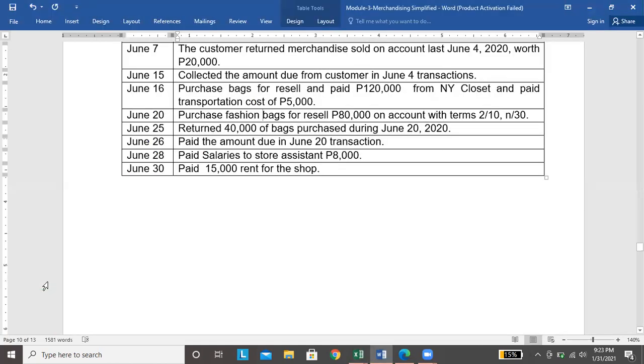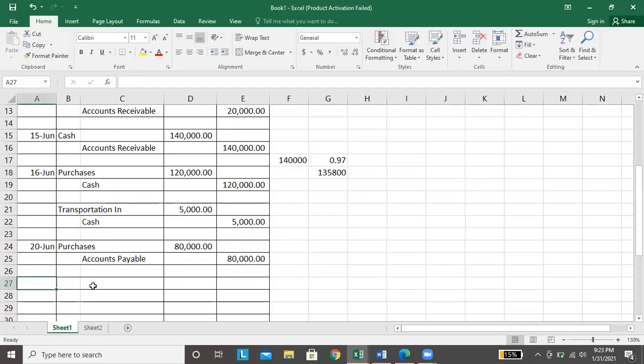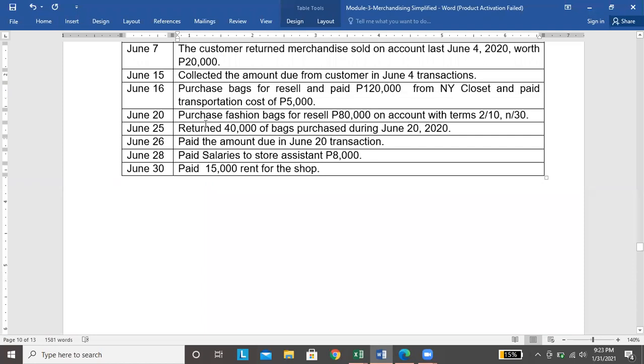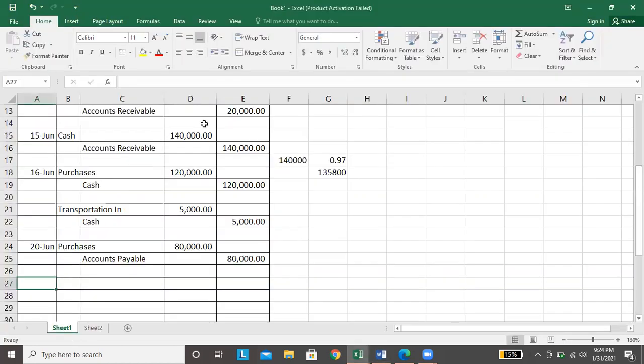Next, June 25. Returned 40,000 of bags purchased during June 20. Noong June 20, nag-utang tayo ng worth 80,000. Ngayon, June 25, binalik natin yung 40,000 doon out of 80,000. Since binalik natin yung item, ibabawas yun sa utang natin, kaya mababawasan yung accounts payable.